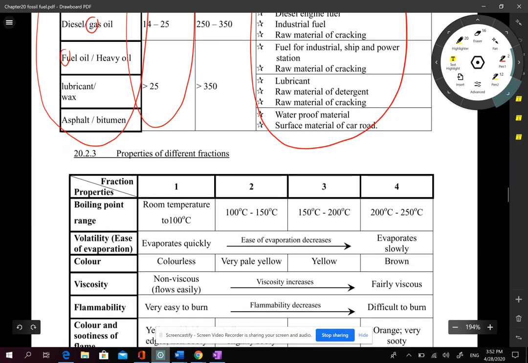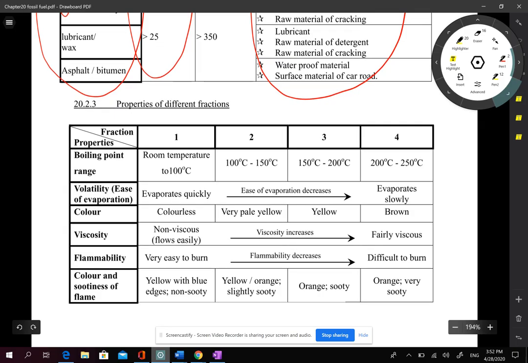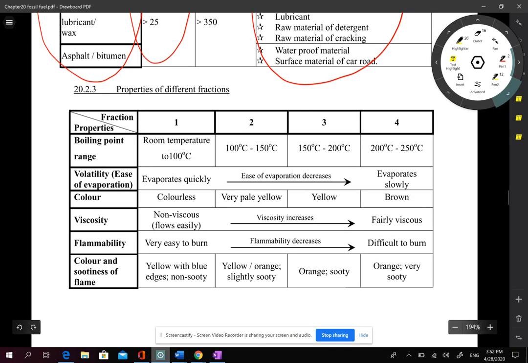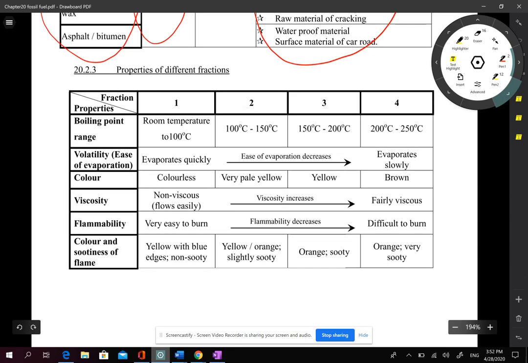And also the change of properties. You can also see this table. But usually you are only being asked several things. Change of boiling point: you may predict it by the size of the molecules, but some new terms may be asked in the public exam. The first term is volatility.